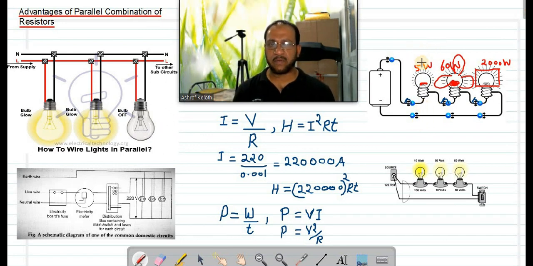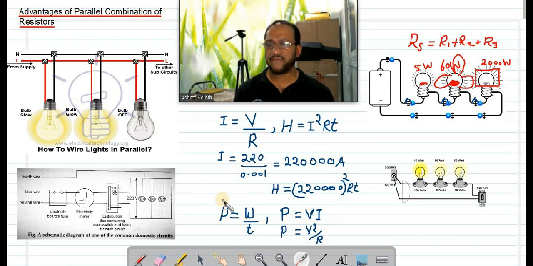Remember, in series combination, if R1, R2, R3 are the different resistances of the devices, what will be the total resistance? R series, the equivalent resistance in series combination, will be equal to R1 plus R2 plus R3. It means that in a series circuit, all resistances will be added up, and the total resistance will be maximum. So the entire circuit will have the highest resistance.